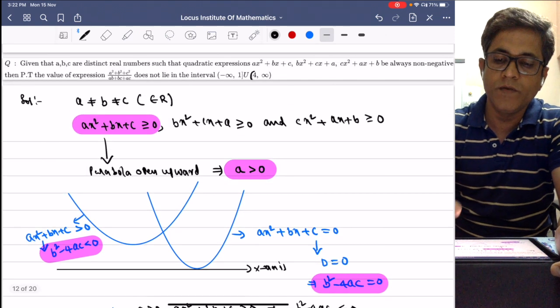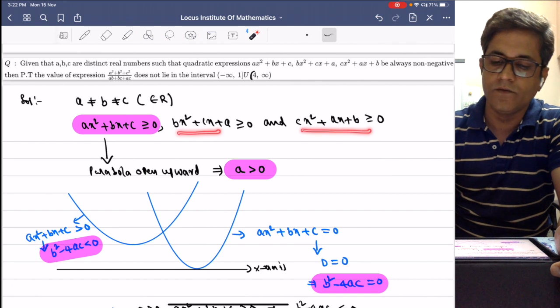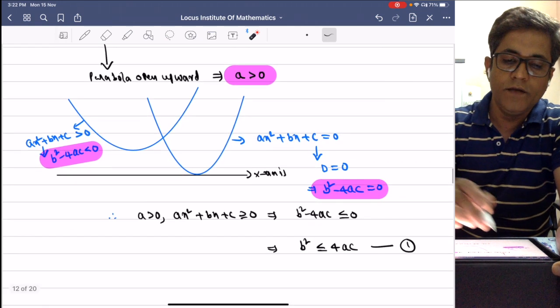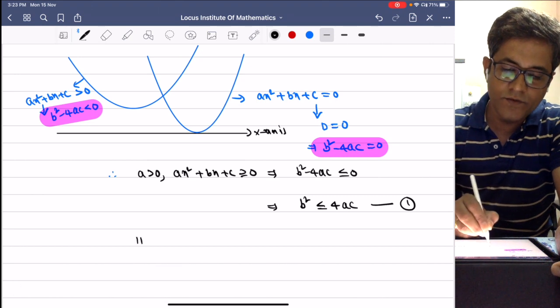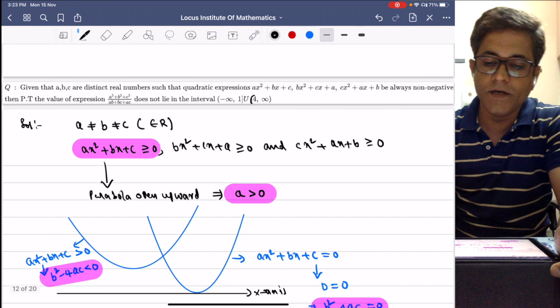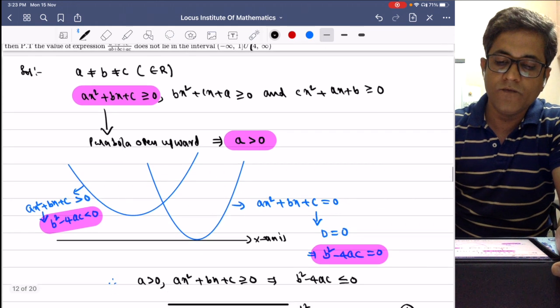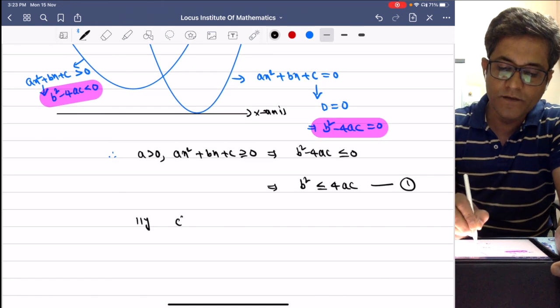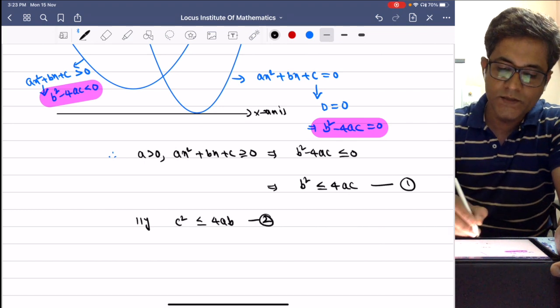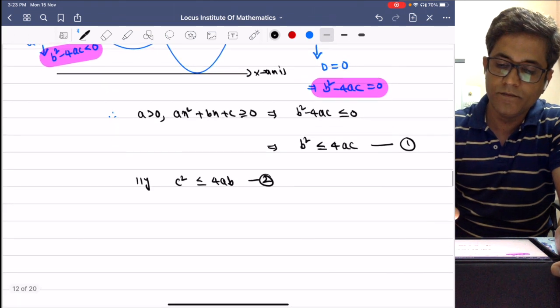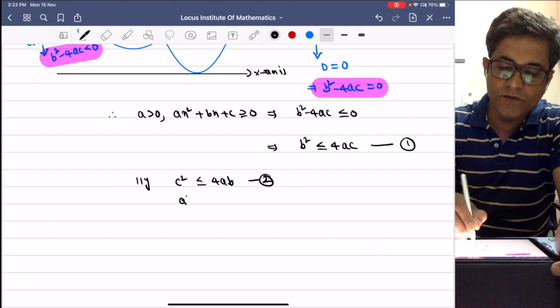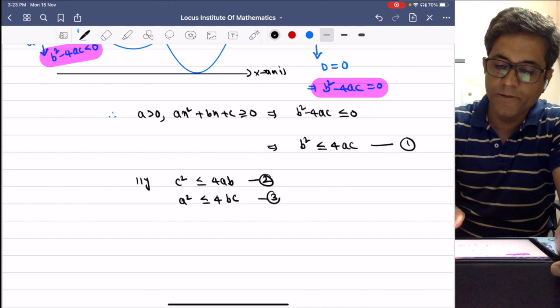Similarly for these two inequations also, the same reasoning applies for the remaining. Therefore, similarly, for the second quadratic inequation, c square minus 4ab is less than or equal to 0, so c square is less than or equal to 4ab. Similarly, for the third one, a square is less than or equal to 4bc. This is the third one.